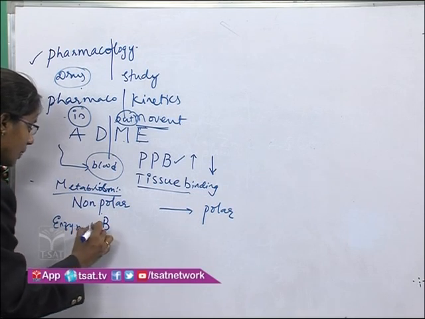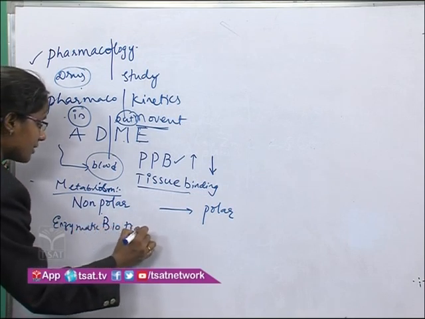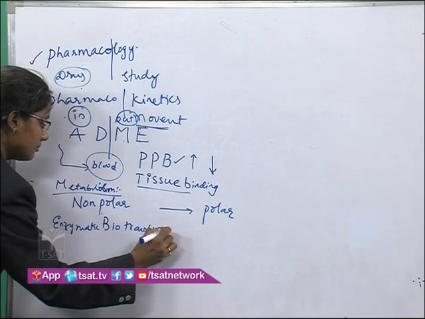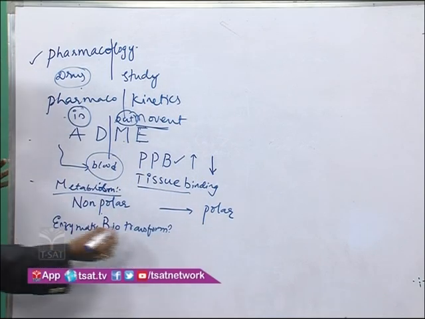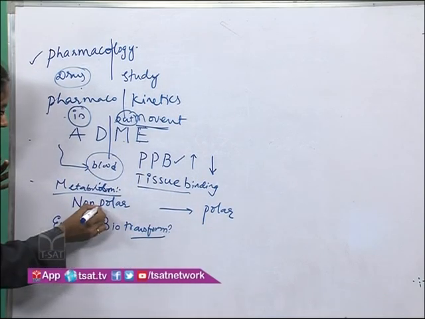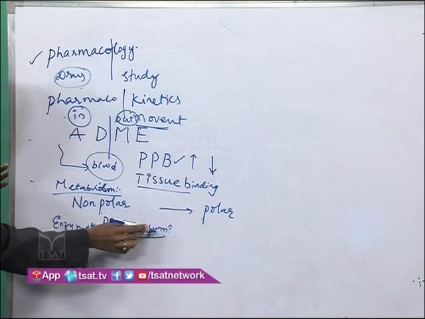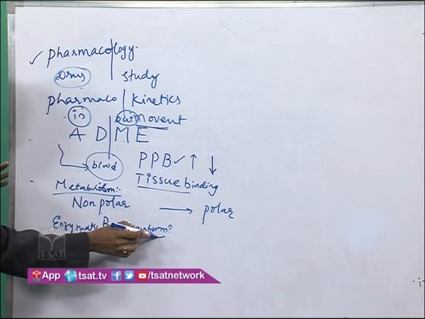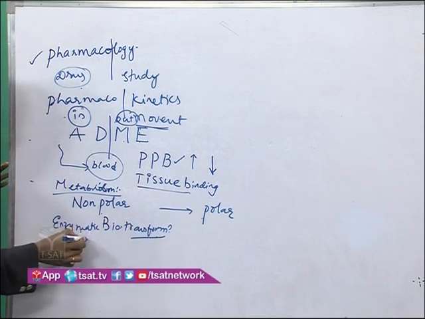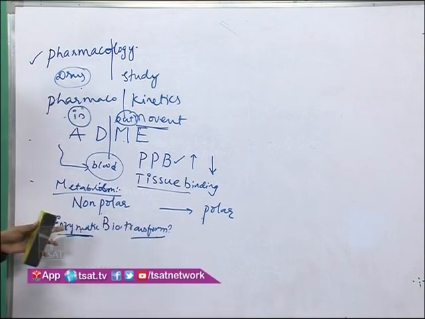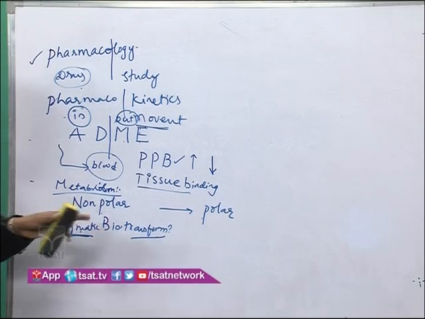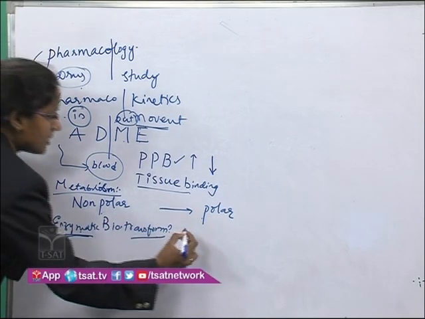Enzymatic biotransformation means a transformation, changing one form to another form, assisted by enzymes in the living system. So this metabolism happens in two phases.